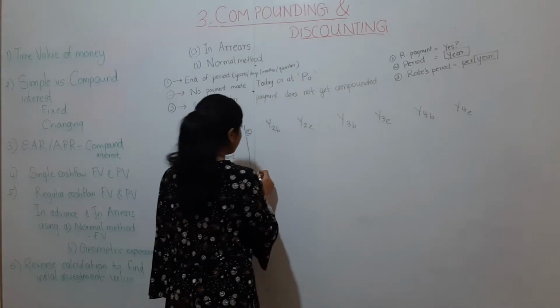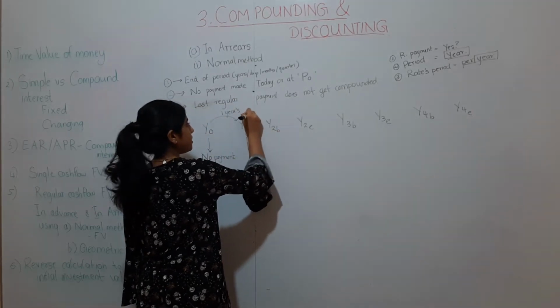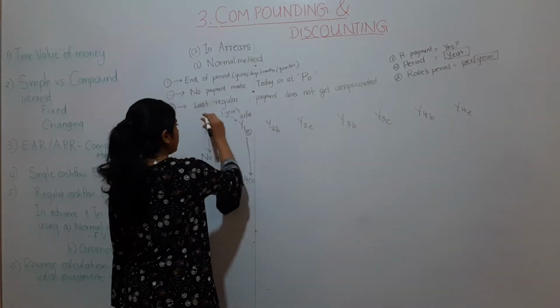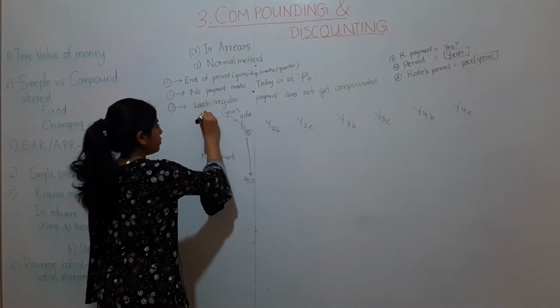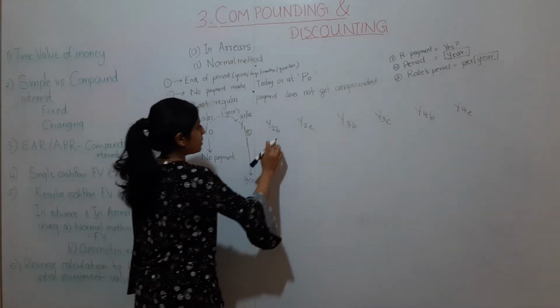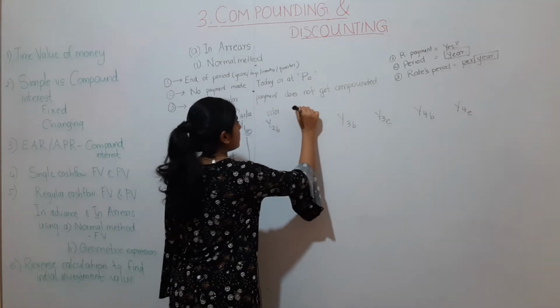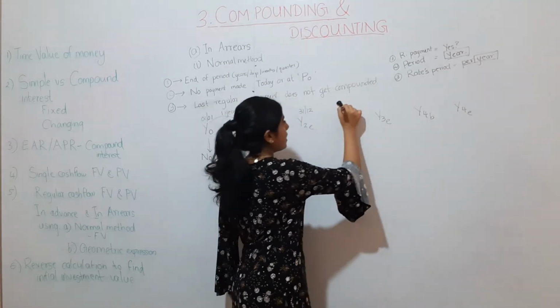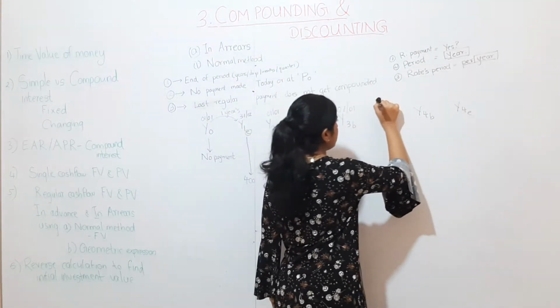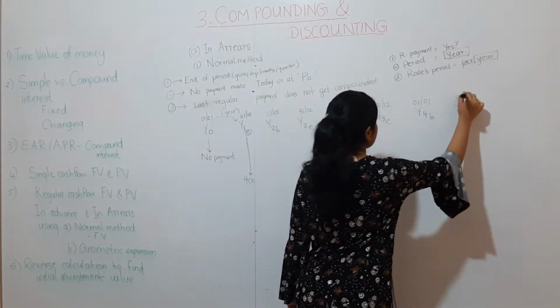Now let's imagine this is a January to December calendar. So year 0 will be 1st of January and year 1 end will be 31st December. Year 2 beginning will be again 1st of January, this will be 31st December, January, December, January, December.